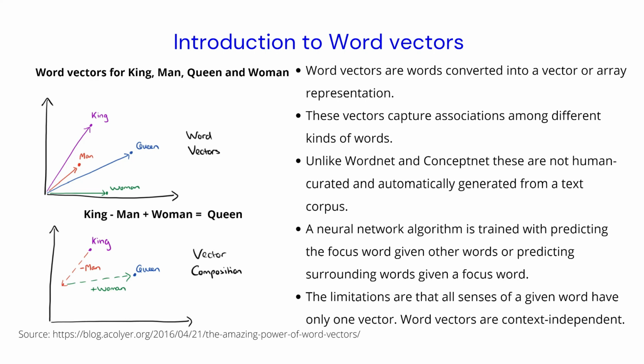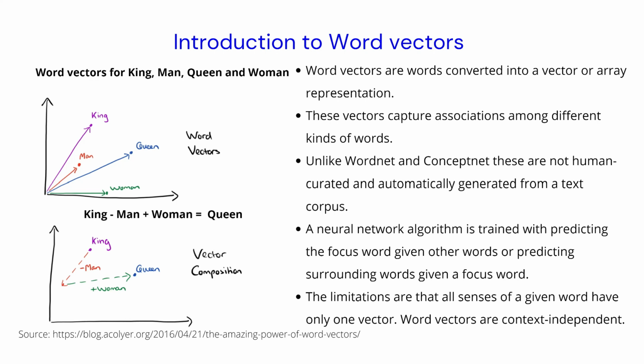One of the main things is that each word could be converted into a vector that is independent of other words, but if we can create those vectors such that they capture associations among different kinds of words, then it is much better for our algorithms. Words that have similar meaning are also close together in the vector space.